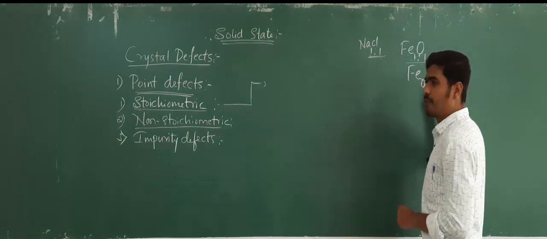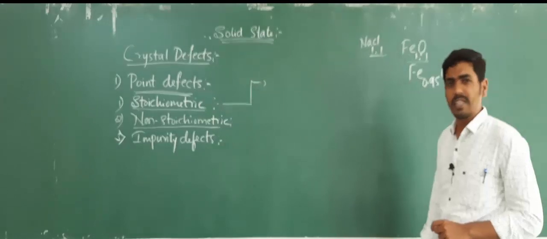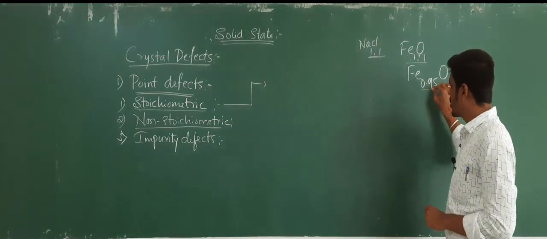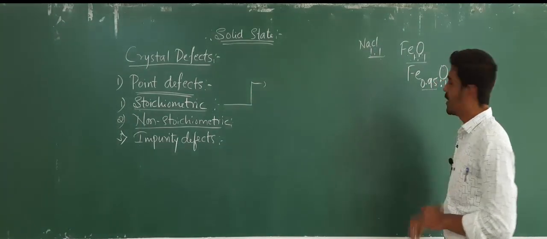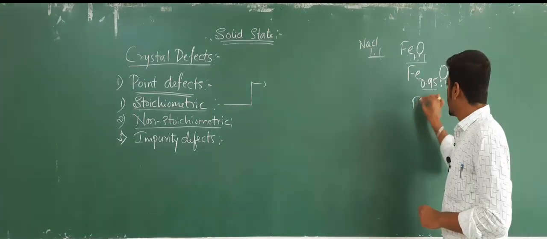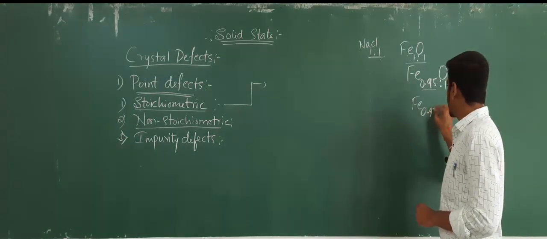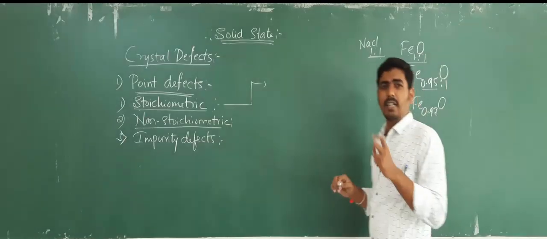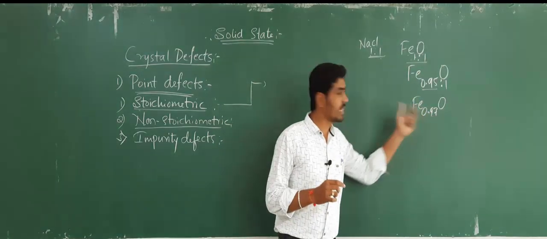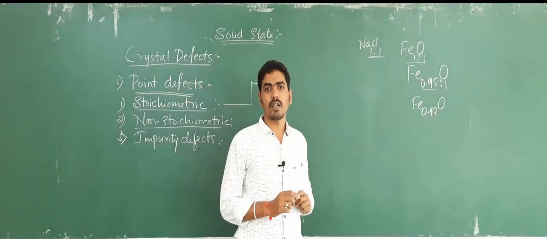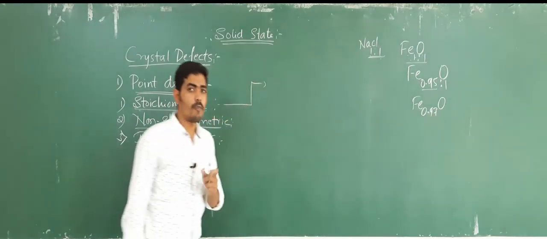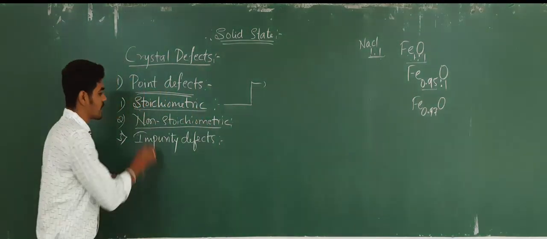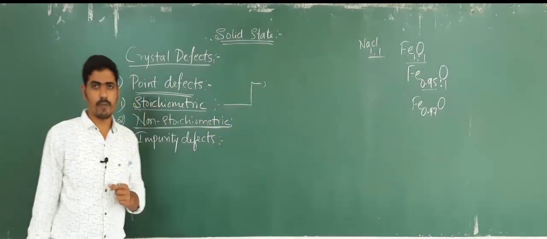For example, Fe 0.95O instead of 1:1, or it may also be Fe 0.97O. Therefore, the proportions in which the elements combine to form the compound get altered due to the arising of defects in that crystal, and such types of defects are said to be non-stoichiometric defects.